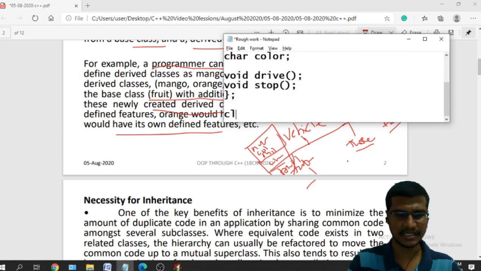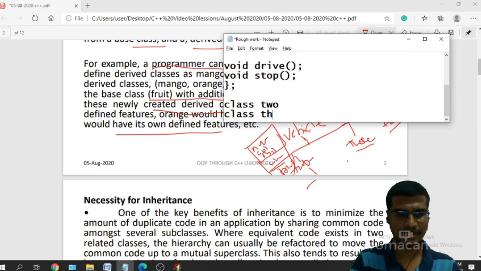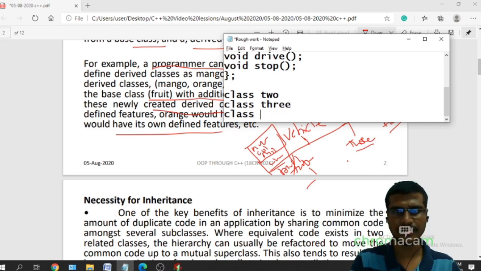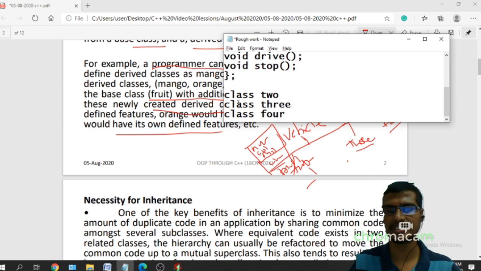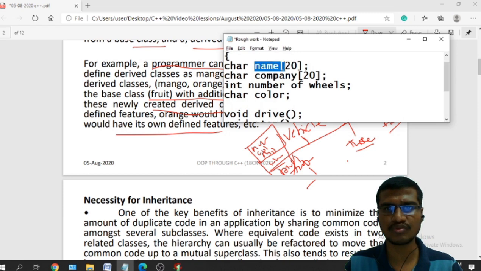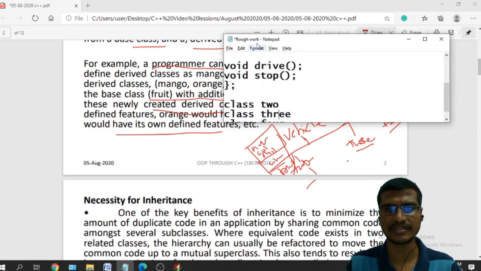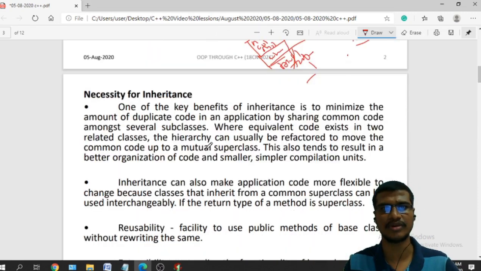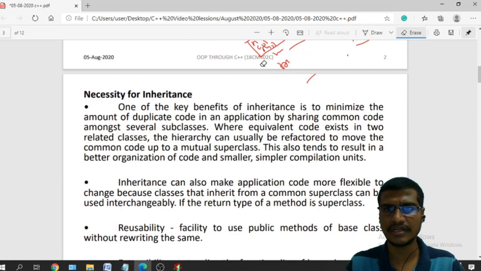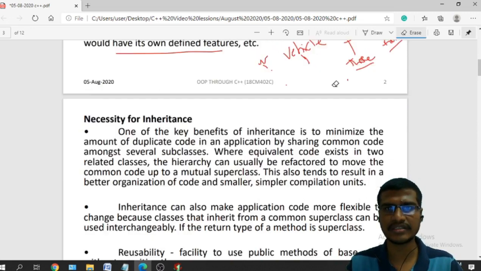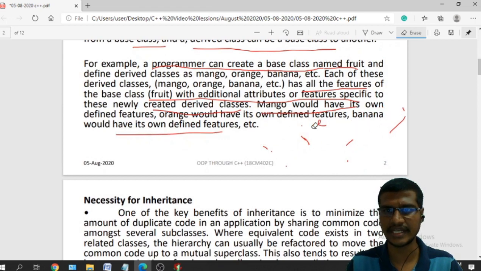From this vehicle class I am deriving subclasses. I can derive a two wheeler, or a three wheeler, or another class, a four wheeler class. These three classes are derived from this vehicle class, so a two wheeler class also has its own name, company, number of wheels and color, and three wheeler also has these properties. All the properties are derived, and it can have its own properties. So that is the introduction to inheritance. What is the use of inheritance, what is the necessity of inheritance, we will see now.